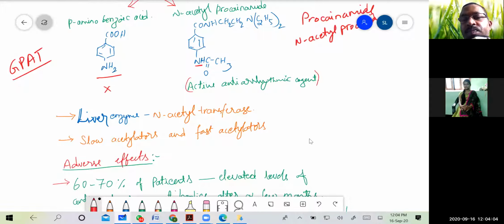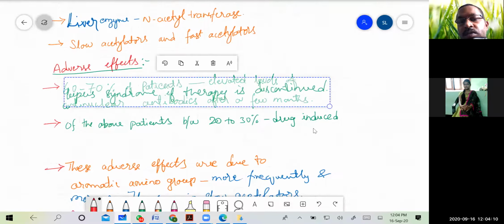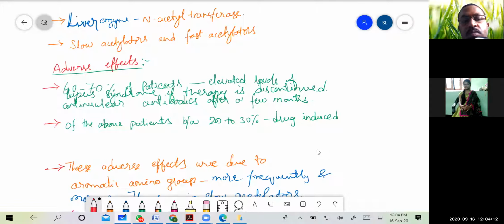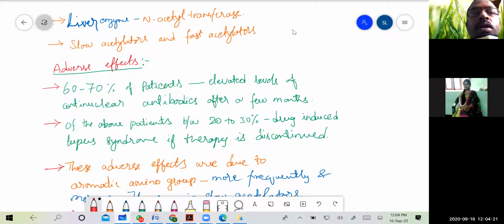Then coming to the enzyme that is responsible for the acetylation of procainamide, the enzyme is N-acetyl transferase. This is the enzyme responsible for the acetylation of the amine group of procainamide.